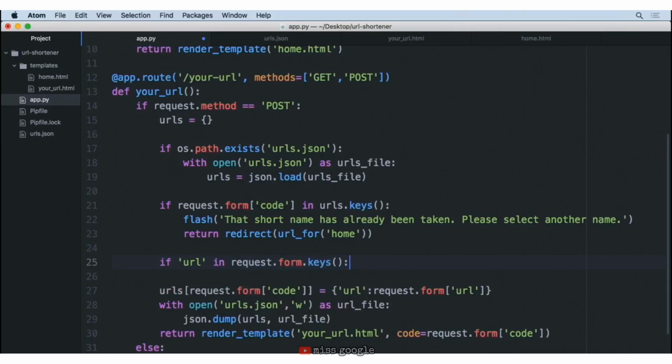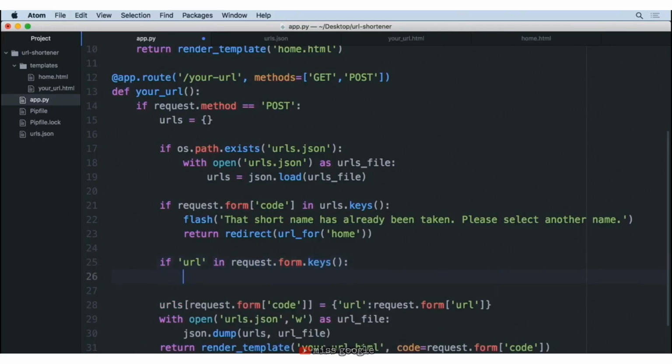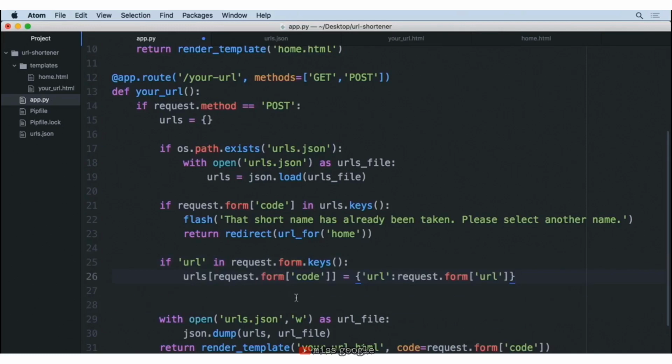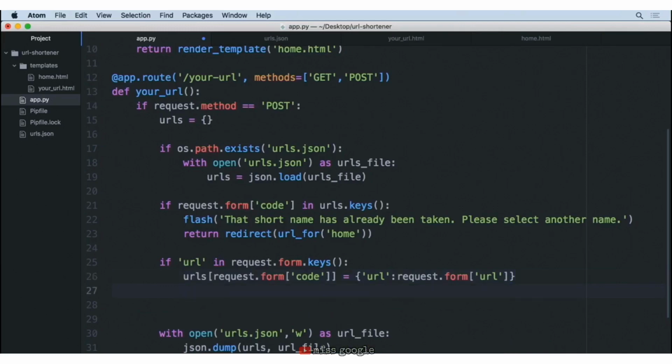request.form.keys. And this simply goes through all the keys inside of the form dictionary and says, hey, is there something called a URL? So if there is something, well, then we want to take the following line of code and run that. And that's simply to say, hey, inside of our URLs dictionary, add the following URL for this code key. Now, the else part of this is that there is a file that's trying to be uploaded. So in this case, we first have to one, save the file, and then second, save that into the URLs dictionary.